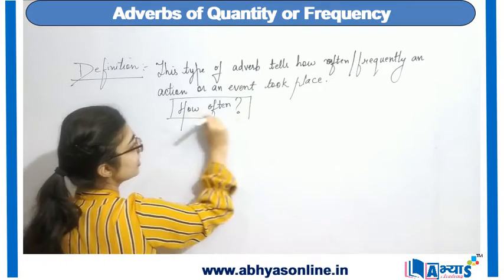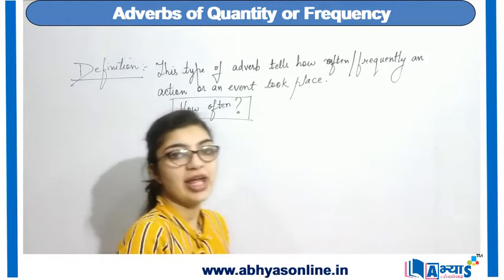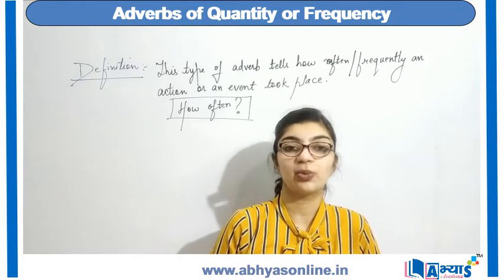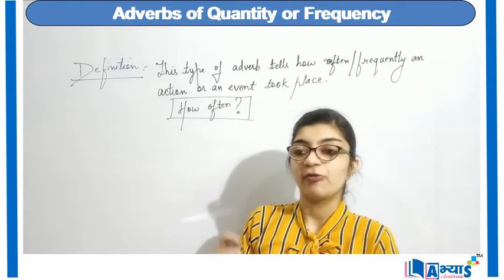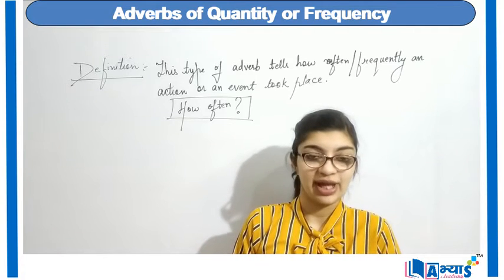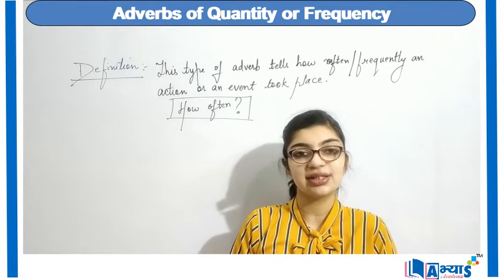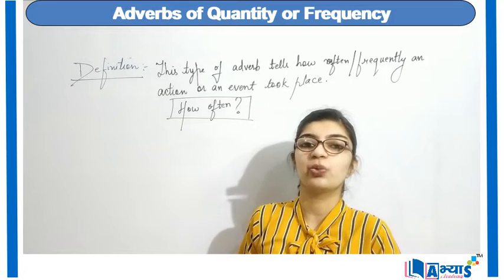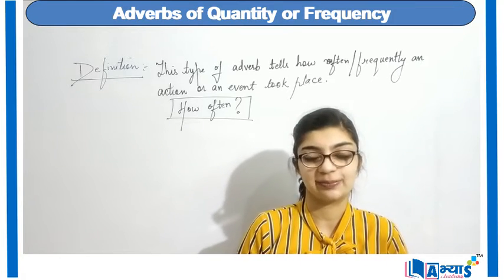So in our sentence, if we want to find the adverb of frequency, for that sentence we will question how often, and whatever the answer that we get is the adverb of frequency.